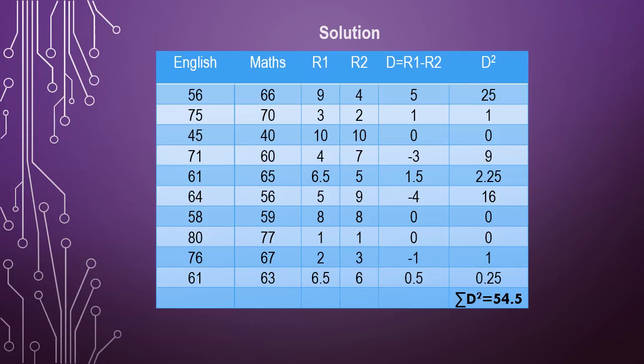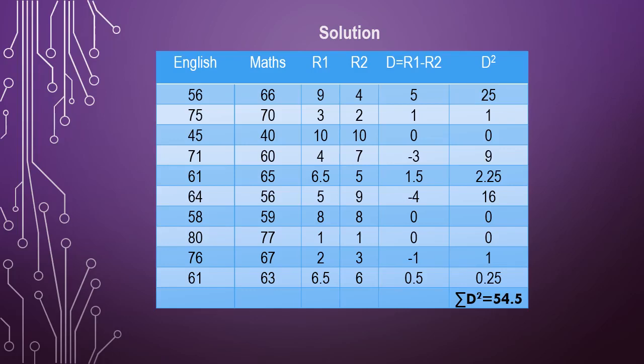But now in this case only 2 students are there, so you allocated 6.5 and 6.5 instead of 6 and 7. Now the next rank is 8, so you should not allocate 7 now, you need to allocate the rank as 8. So the next highest is 58, it is rank number 8. The next highest is 56, rank number 9. The next highest is 45, rank number 10.